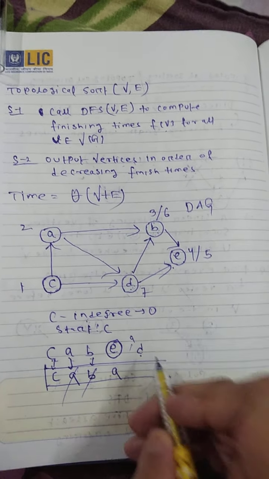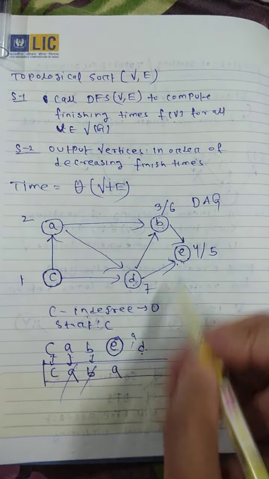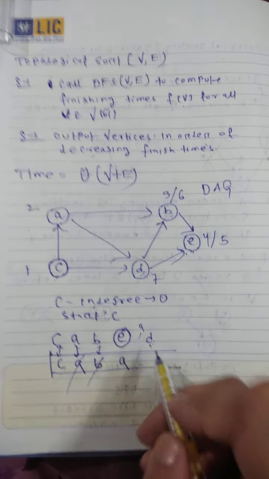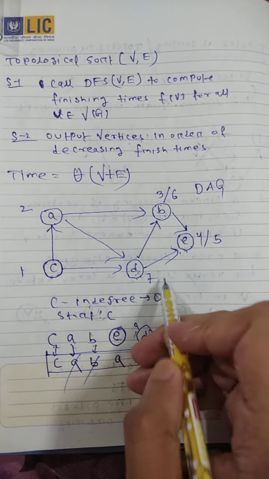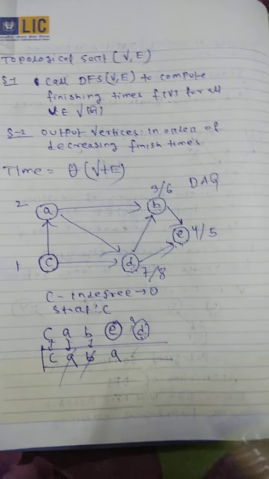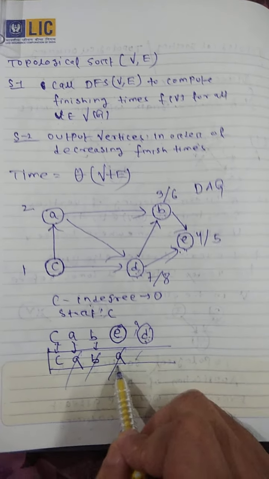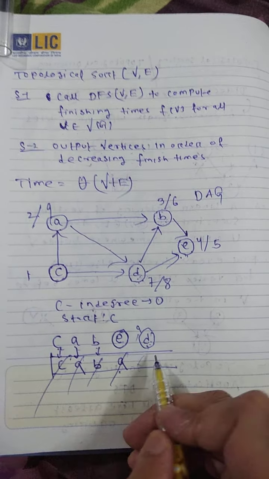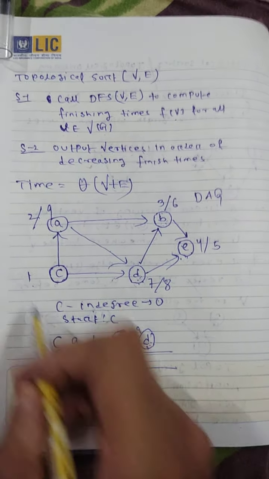Next check from D: B and E are already explored. That means from D we cannot find any new edges or vertices, so D need not be entered into the stack, and it finishes at 8 units. Next A is popped out and no new edges are explored, so the finishing time of A is 9. Next C is popped out and we check for new vertices. There is no new vertex, and the finishing time of C is 10.